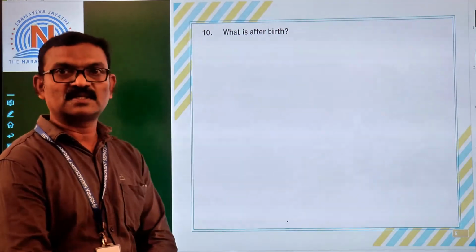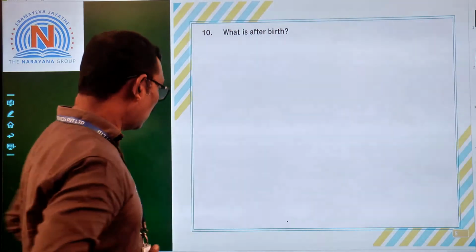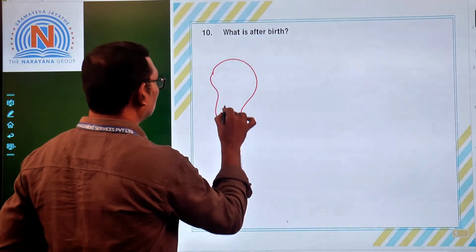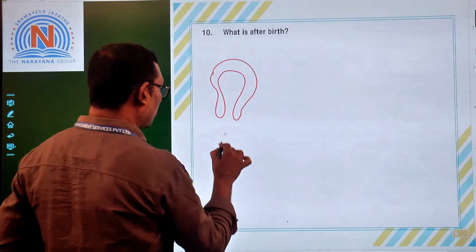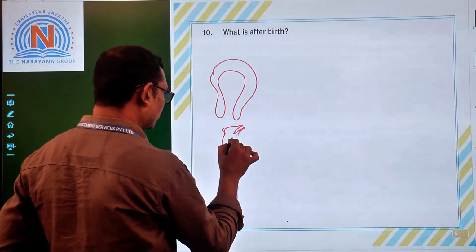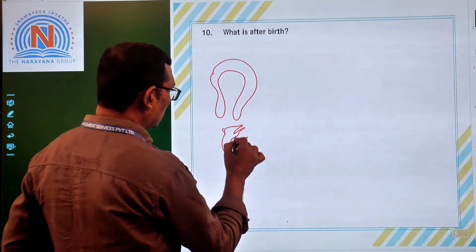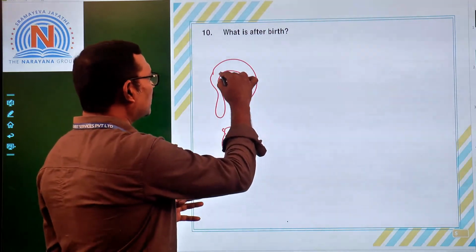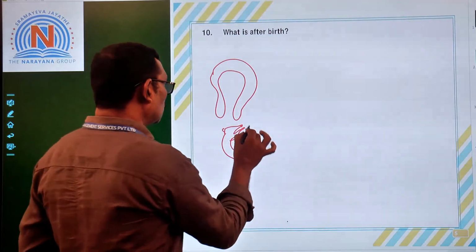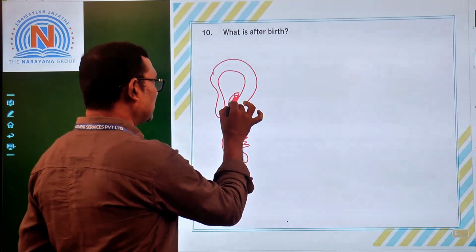What is afterbirth? The muscular contractions of the uterus, once again I am drawing the uterus. After the baby is delivered, the contractions of the uterus continue. For what purpose? To push out the muscular tissue called placenta.